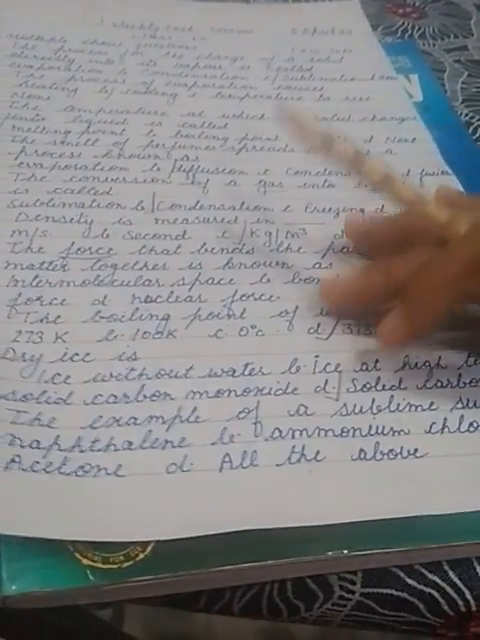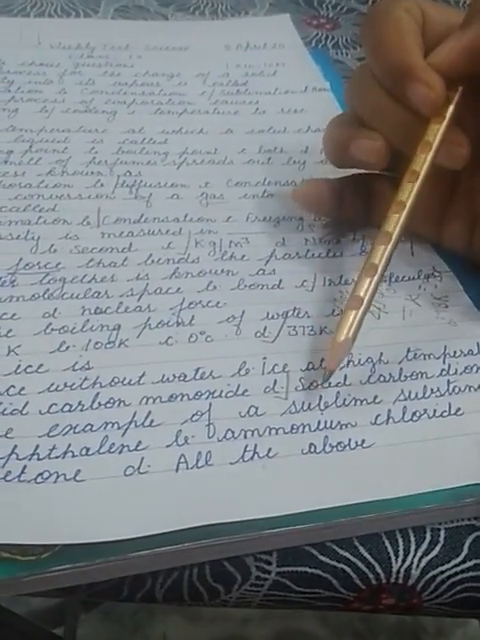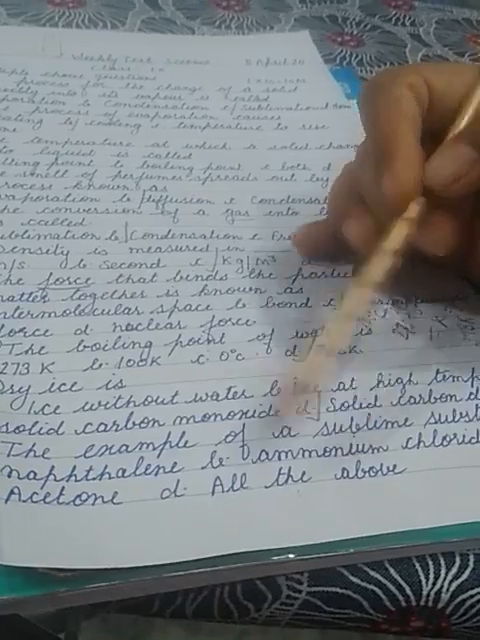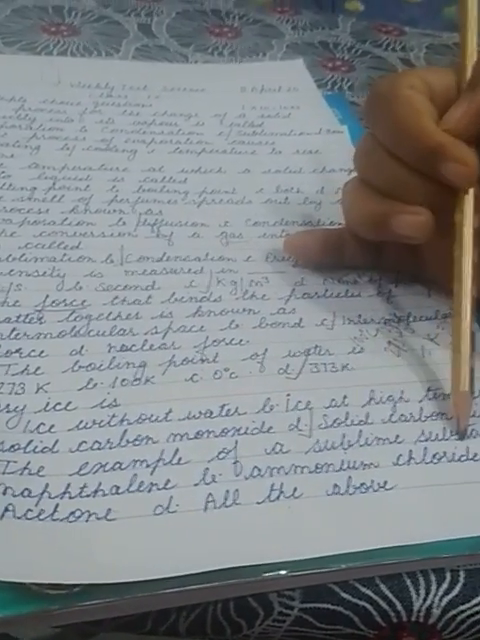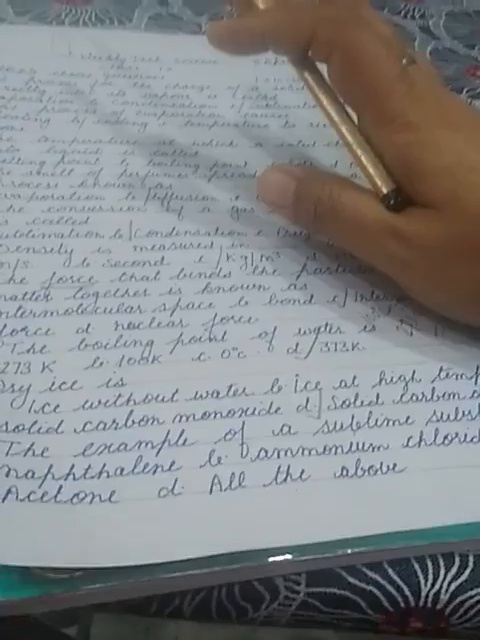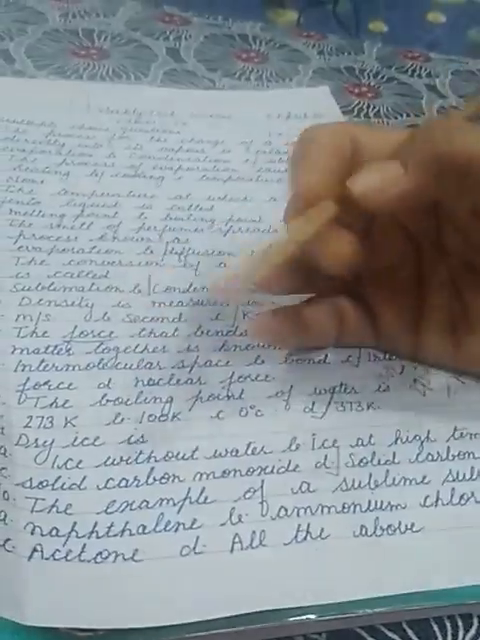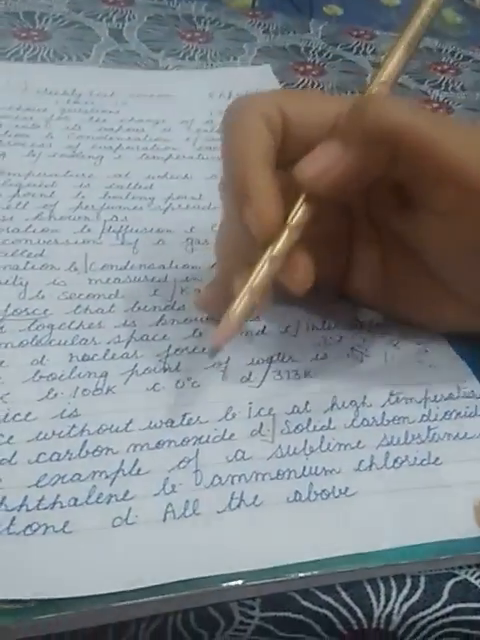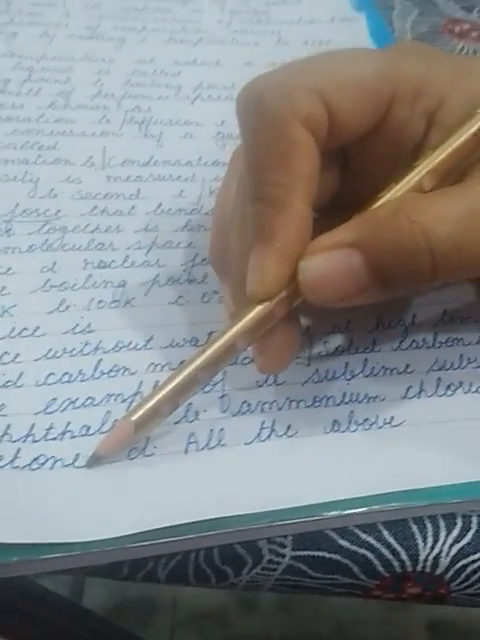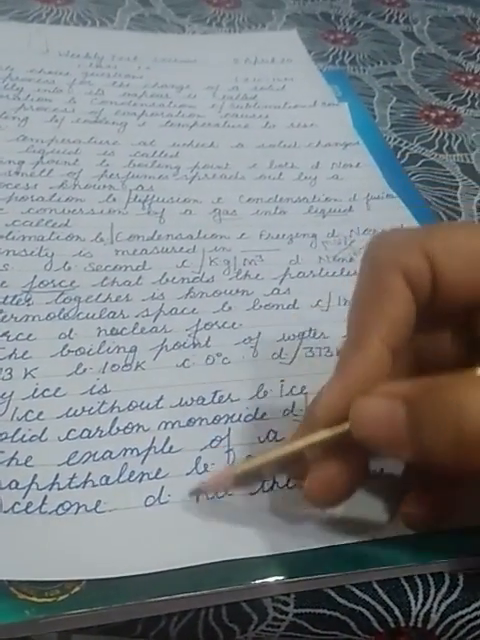Now question number 10, the last question. Examples of a sublime substance are naphthalene, ammonium chloride, and acetone. What do we mean by a sublime substance? Those substances that directly change into vapor without reaching the liquid state. So student, whether it is naphthalene, which you can use in clothes at home, ammonium chloride, or acetone, which you can consider as nail remover, the correct option is all of the above.